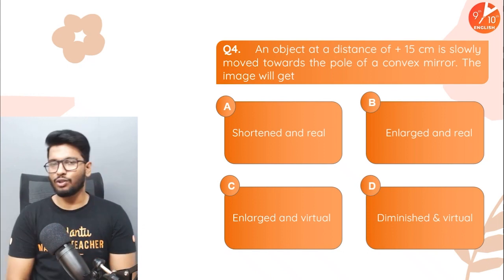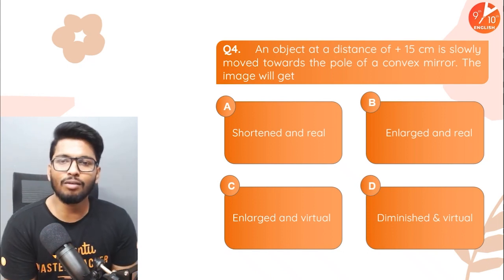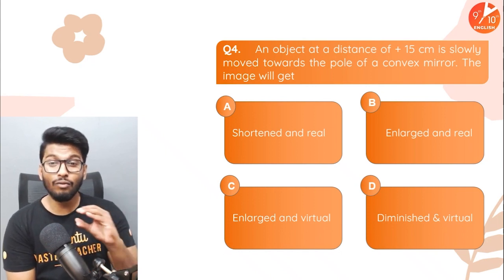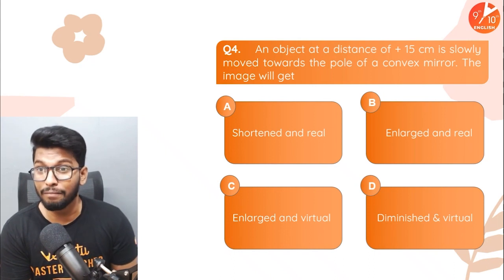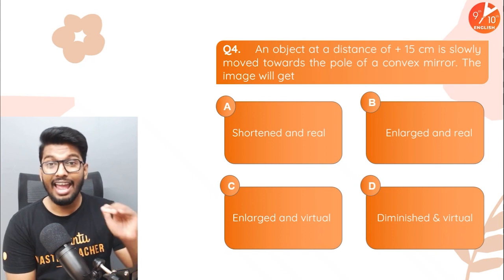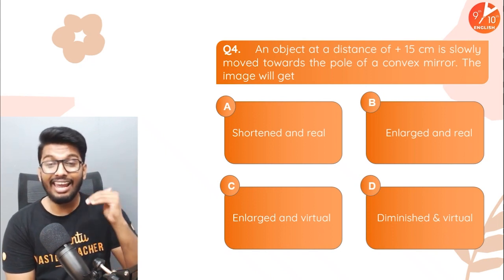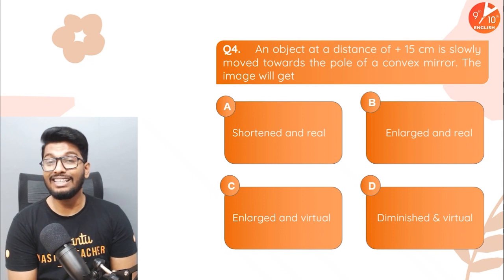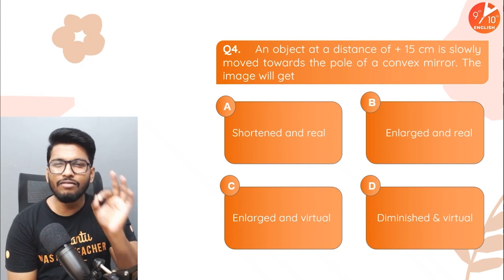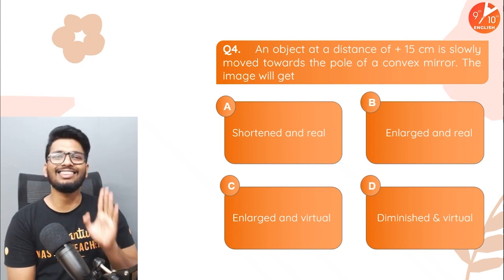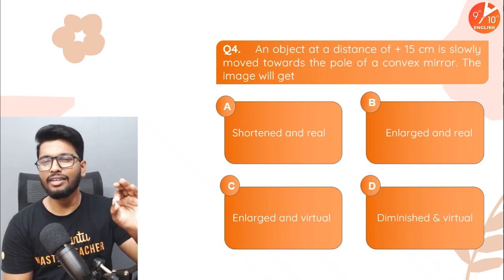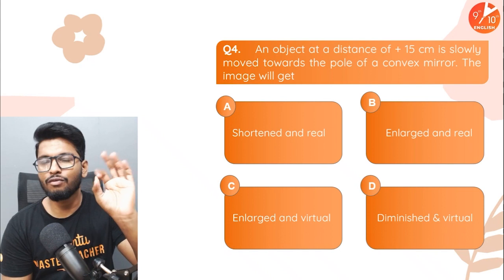Here is the fourth question that I have in store for you guys. An object at a distance of +15 centimeters is slowly moving towards the pole of a convex mirror. The image will get shortened and real, enlarged and real, enlarged and virtual, or diminished and virtual. Read the question very carefully and then answer. Do not rush into this question at all. Take it easy, but with utmost focus.